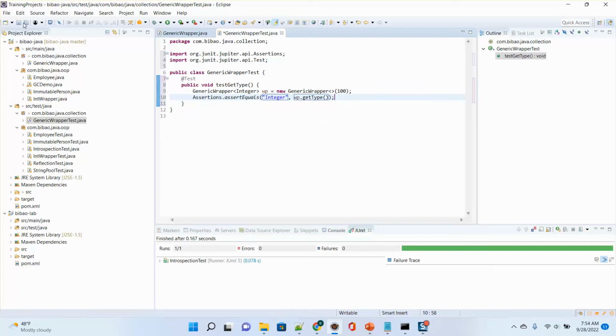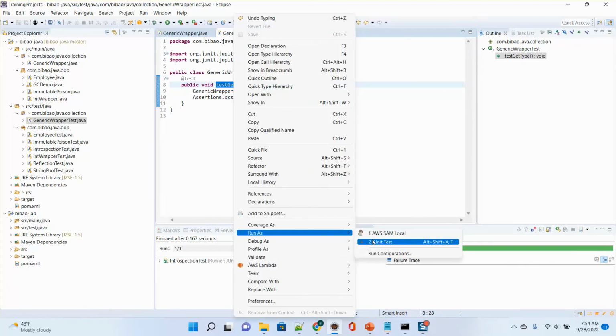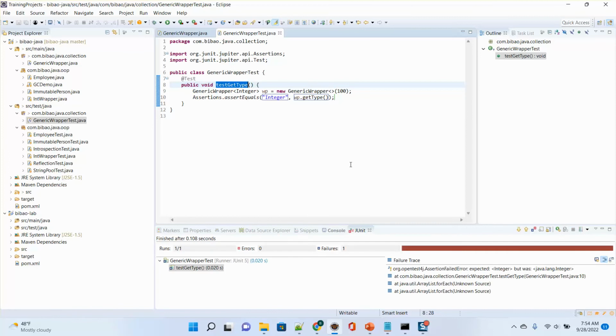Now let's make a test. It's java.lang.Integer. It gives the full name with the package, java.lang.Integer. Now I can write another one. GenericWrapper String equals new GenericWrapper.